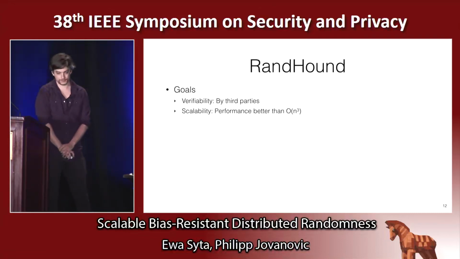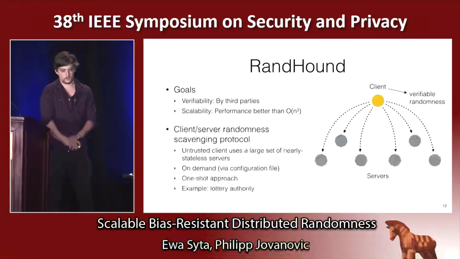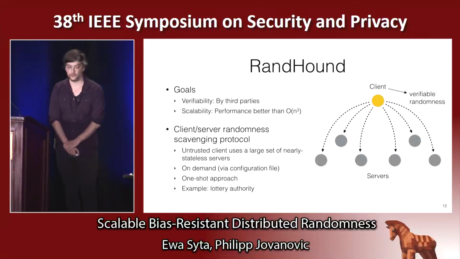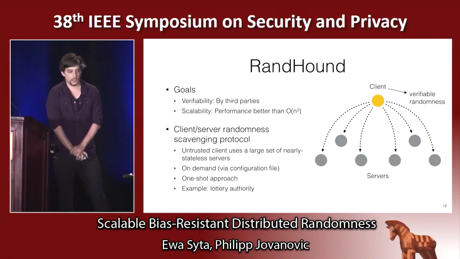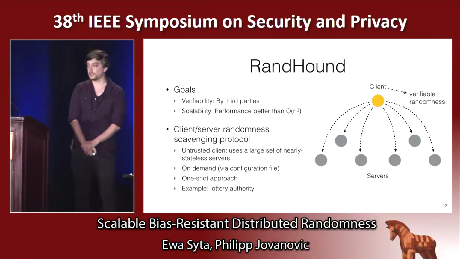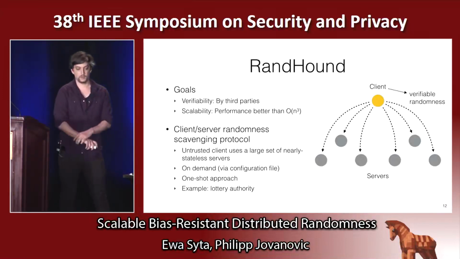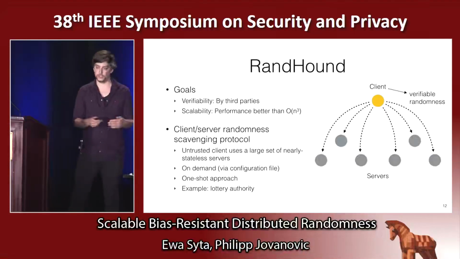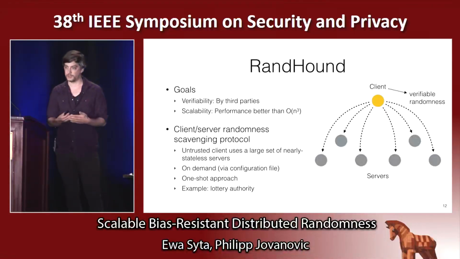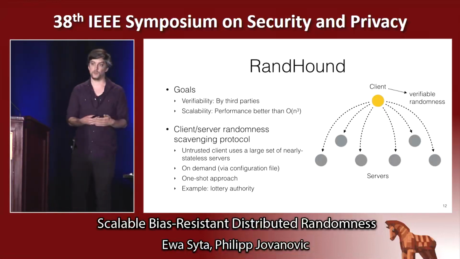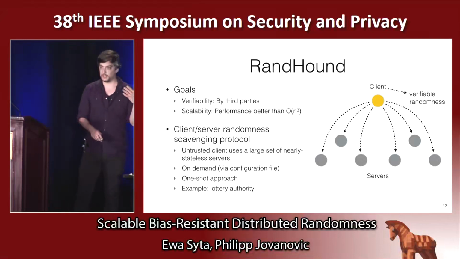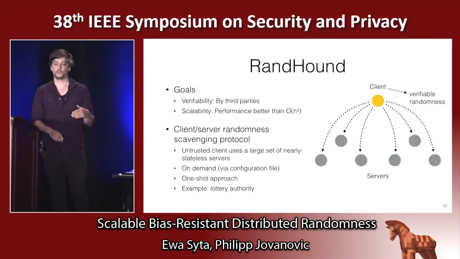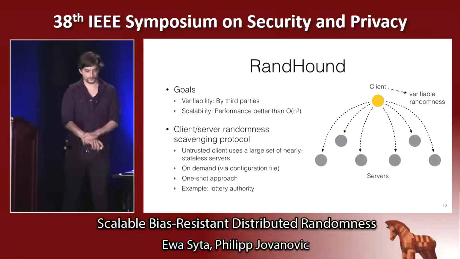So for that, RandHound is a client and server randomness scavenging protocol where an untrusted client, here depicted in yellow, uses a large set of nearly stateless and independent servers, depicted in gray, to generate this collective randomness. And what the client does is generate a configuration file that contains the list of participants, a timestamp when the protocol run is scheduled, and the purpose of the output randomness. And then he sends this configuration file to the servers, initiating the protocol run.